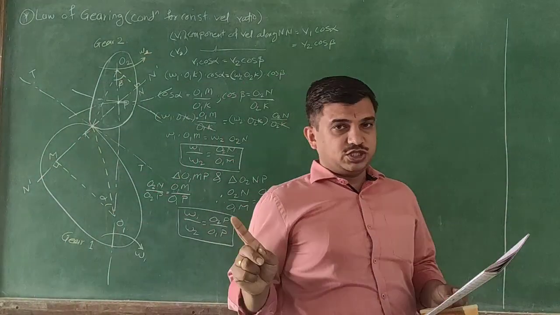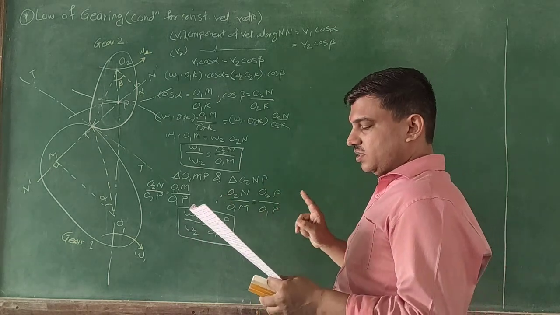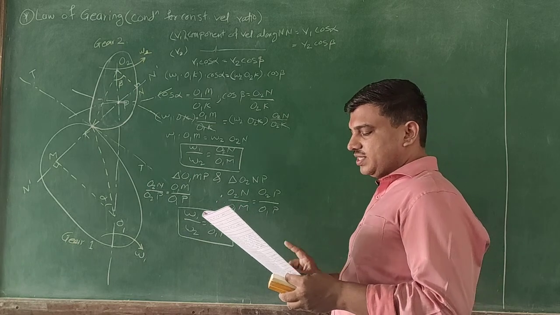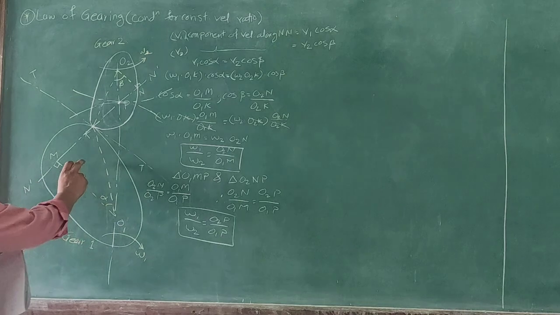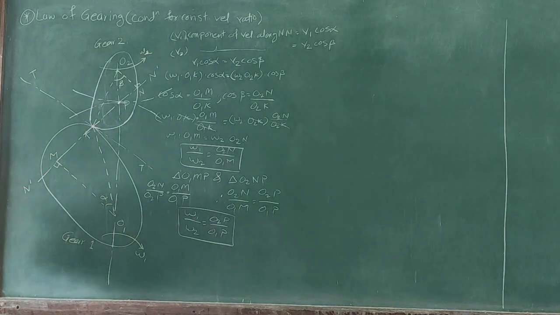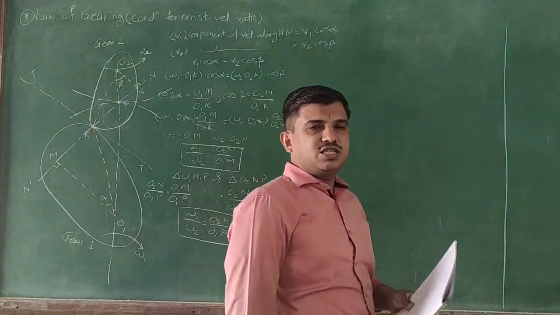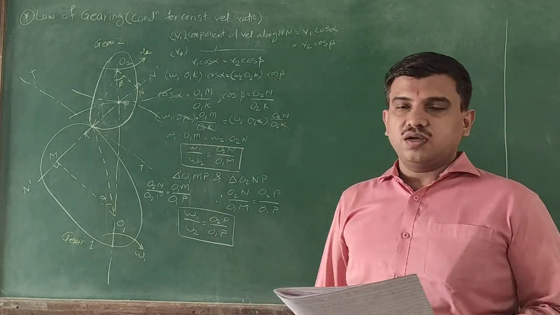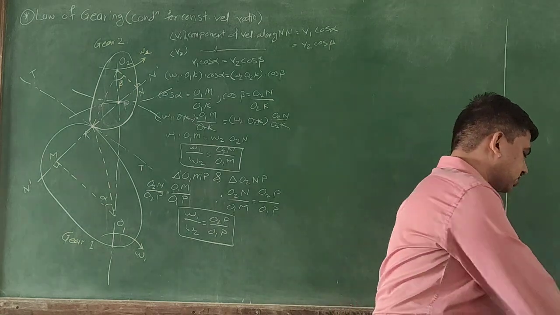Secondly, this is the fundamental condition which must be satisfied while designing the profile of the teeth of gears. This is the basic requirement which must be fulfilled, and this is nothing but the law of gearing or condition of correct gearing. I hope you have understood this.